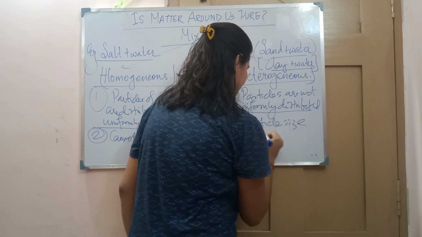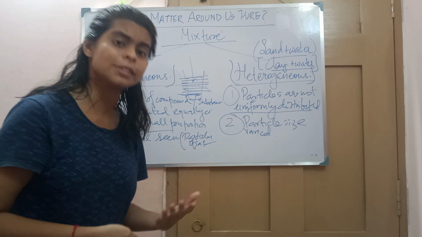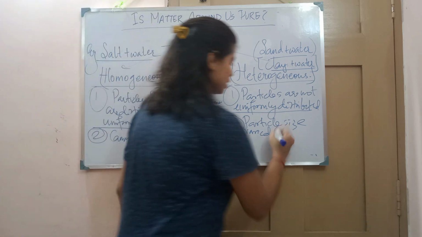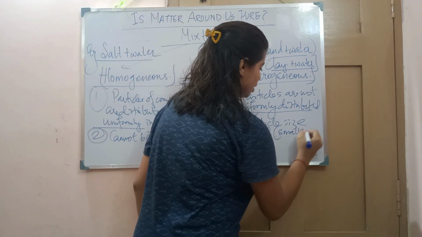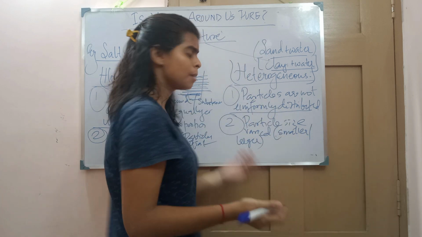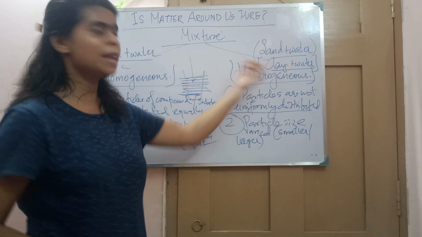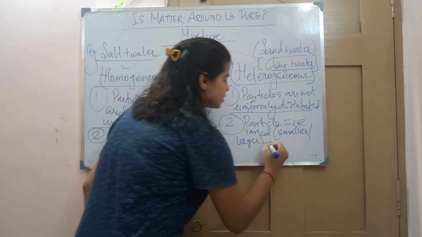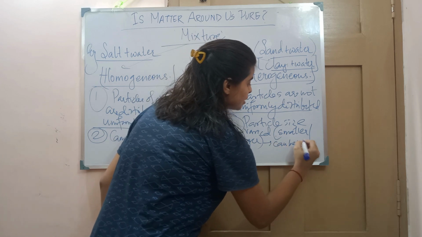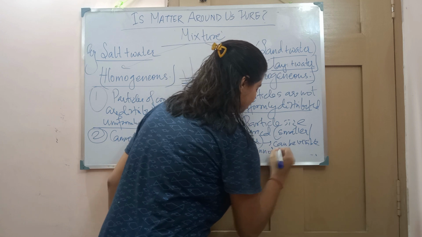Varied means that some are smaller, some are larger. Some can be visible, some cannot be visible. It can be smaller or it can be larger. If it is smaller, it cannot be seen, but if it is larger, as we can see, the sand particles can be seen, but clay particles cannot be seen. So we can say can be visible and cannot be visible.